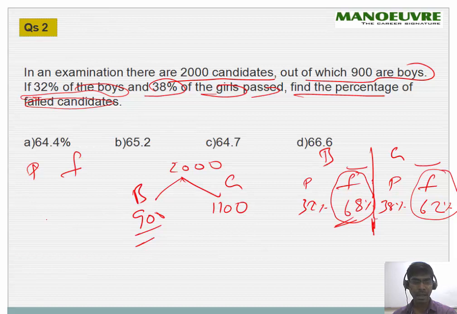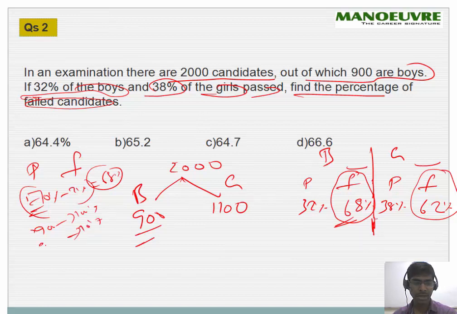I can do 70% minus 2%, which gives me 68%. So let's find out 70% of 900. 900 is your 100%, so 10% will be 90.